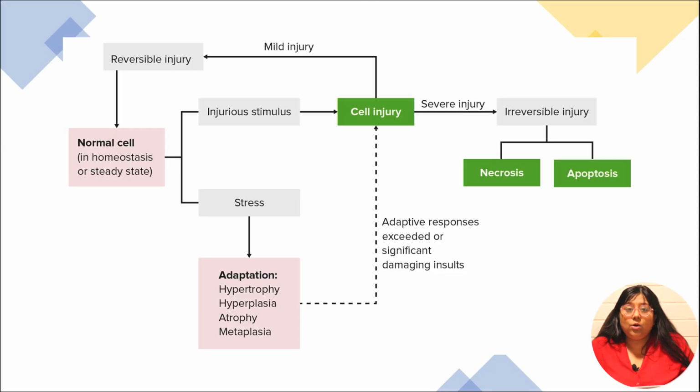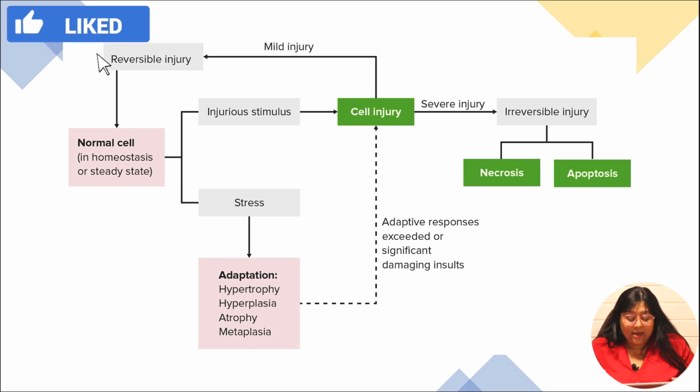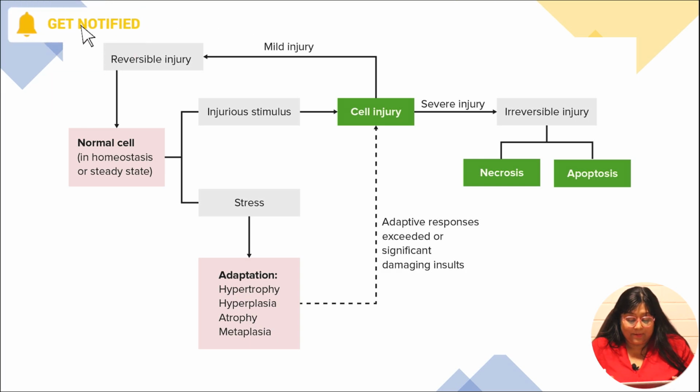As you can see on this slide, I have shown a flow chart in which you can see that whenever a normal cell is predisposed to any stress factors, the cell undergoes adaptation. These adaptations are of various types, for example, hypertrophy, hyperplasia, atrophy, metaplasia, dysplasia.